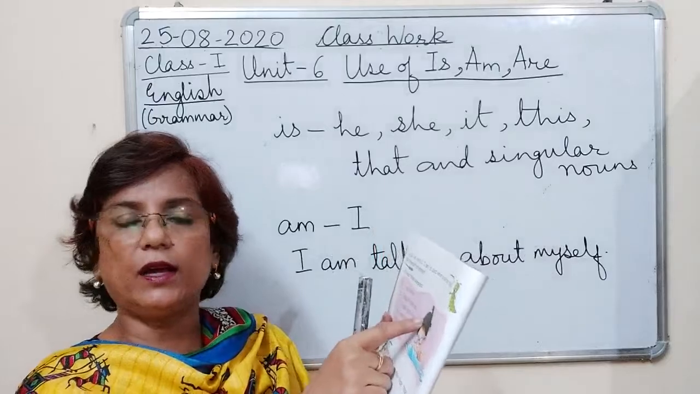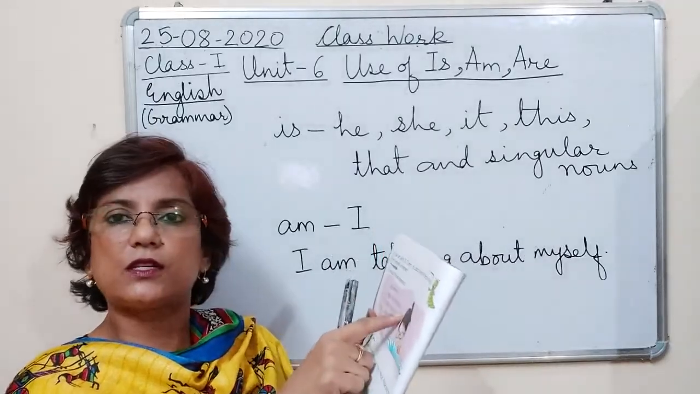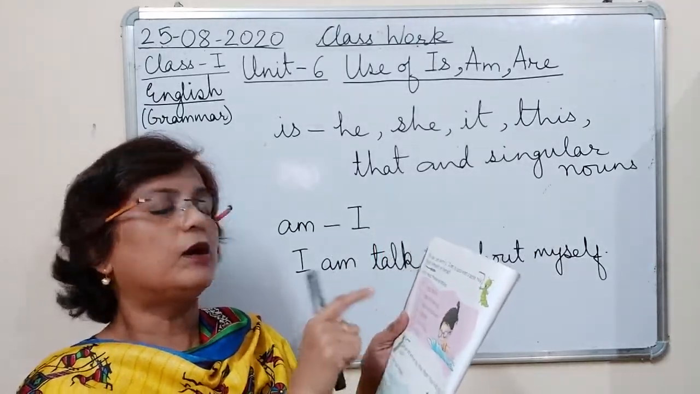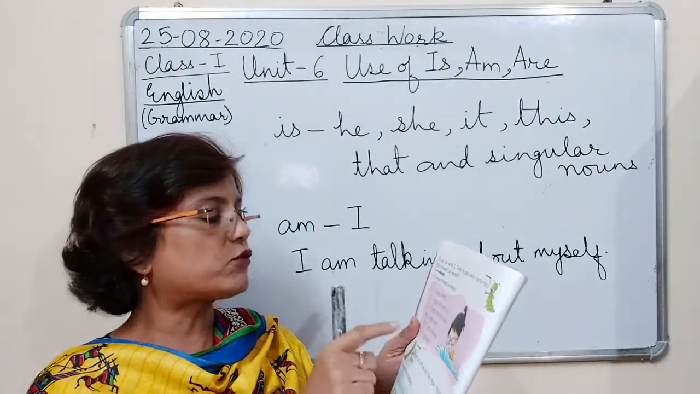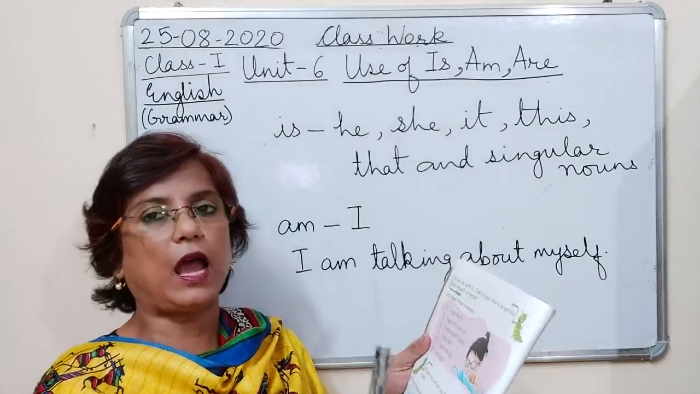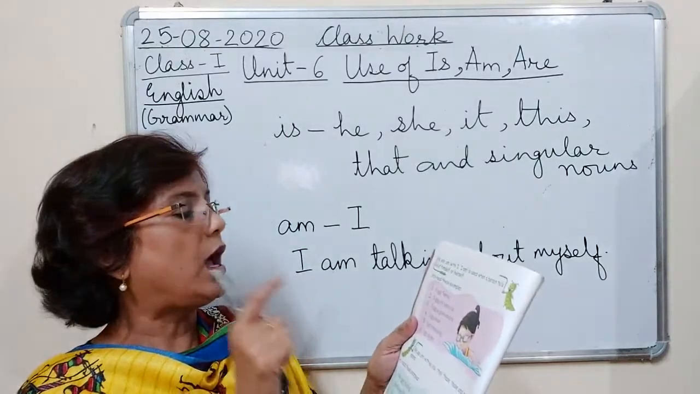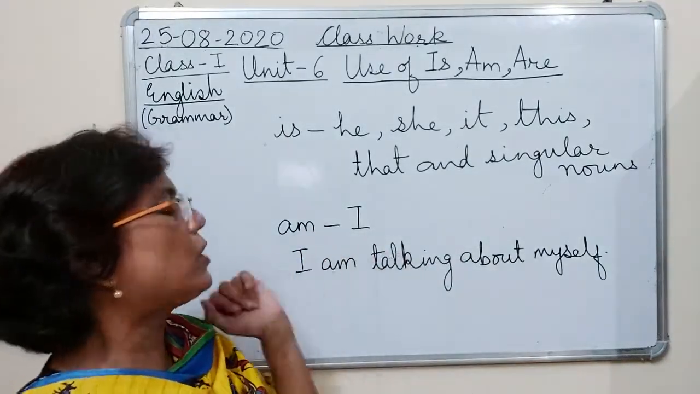Like here, the girl is talking about herself. I am Sanya. I am 6 years old. I am a good student. I am smart. I am swimming. I am happy. Okay? So am will be used only with I.